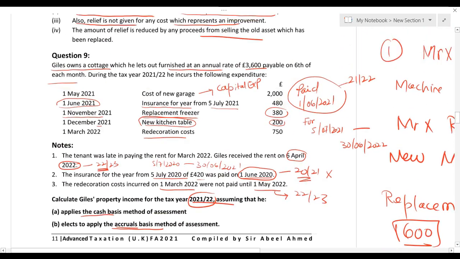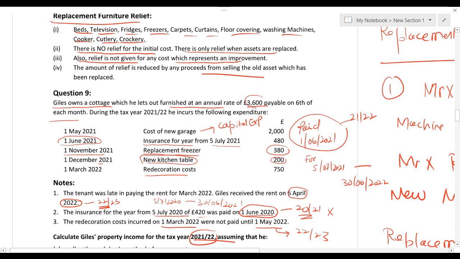The first difference is going to be of rent. Even though the last month's rent of March 22 was not received in March 22, it was received actually on 6th April 2022. But since we are working on accrual basis, when it comes to rent, we have to take the rent of the entire 12 months.